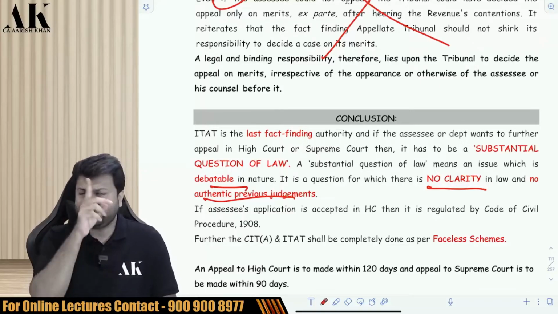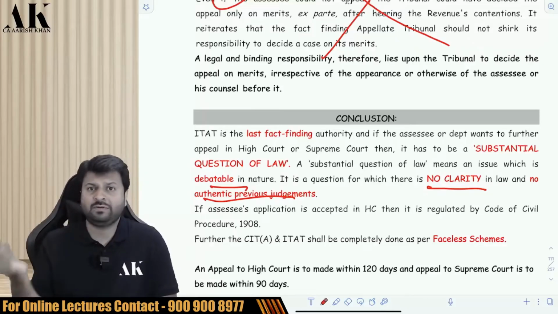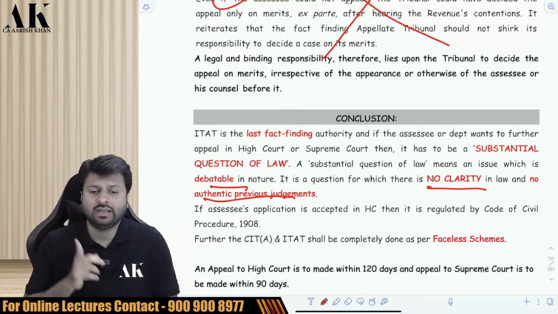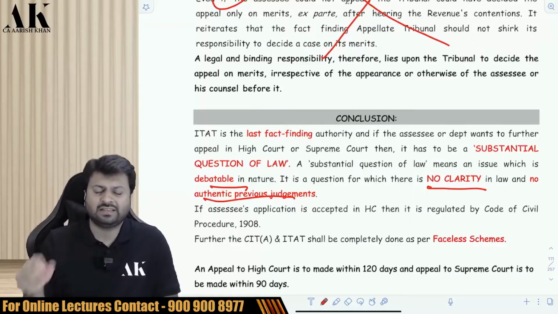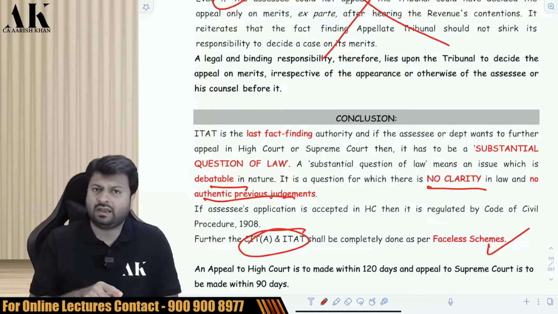In the High Court, the matter is decided by the Code of Civil Procedure 1908 and not income tax law. The procedures of High Courts will be followed as per the Code of Civil Procedure 1908. Plus, CIT appeal is faceless, and ITAT is also going to be faceless now. The government has said that the CIT appeal and ITAT appeal are going to be faceless now.